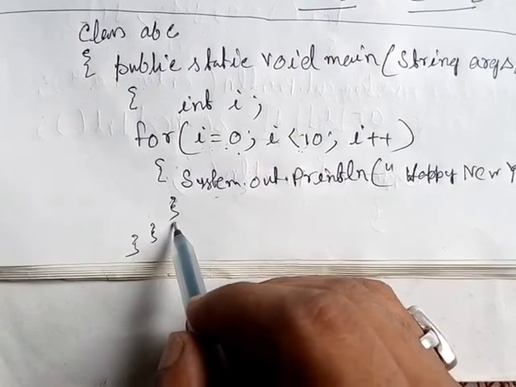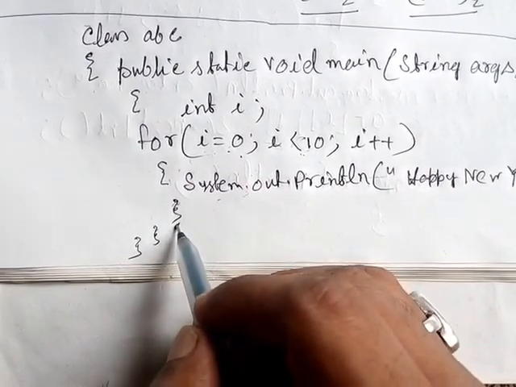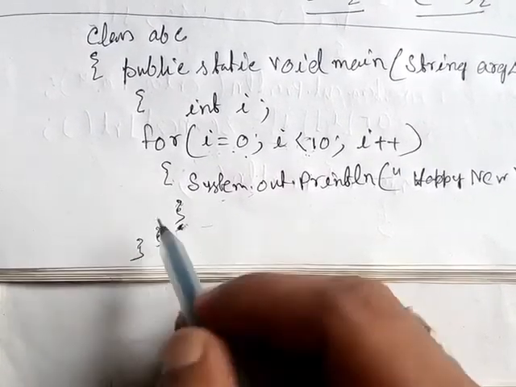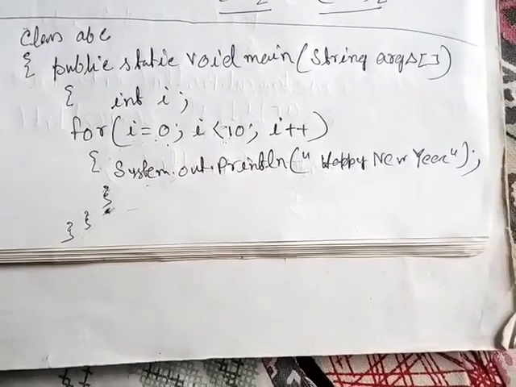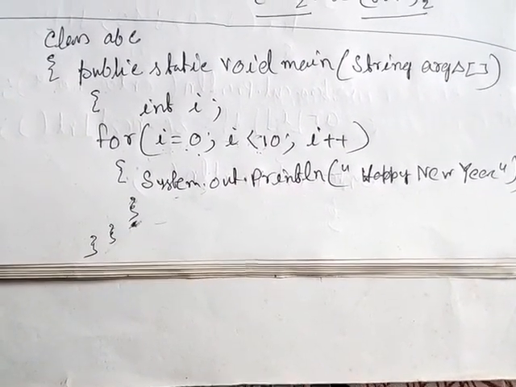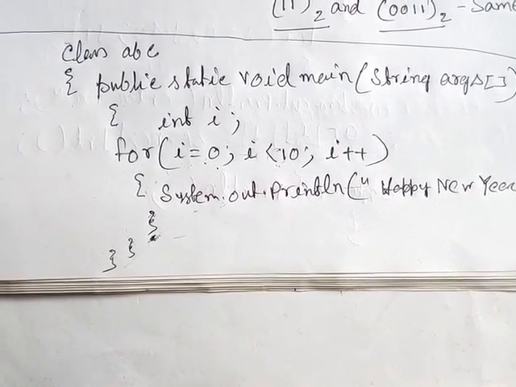That means control will reach here. Whenever the condition is dissatisfied, control will reach here, and after that there are no statements, so the program will end. Understood? So in this way the for loop executes. So students, I hope that you have understood. Now I will explain one more program by which it will be more clear to you.